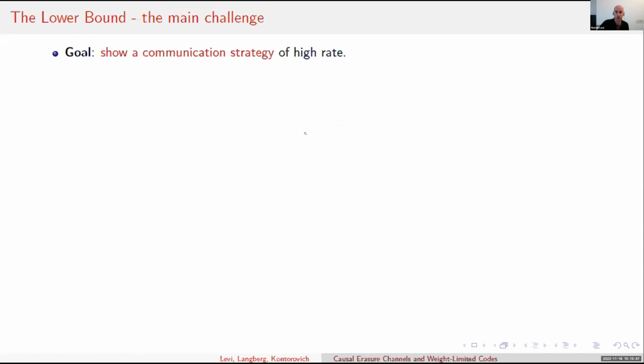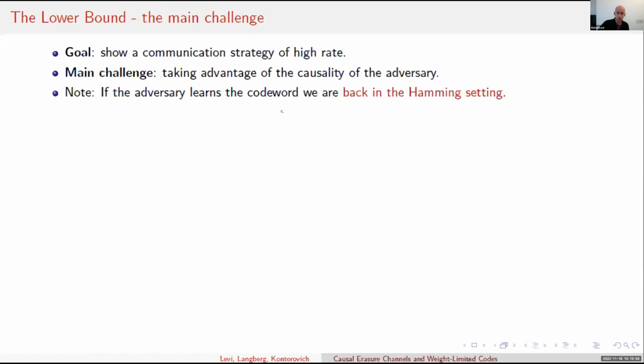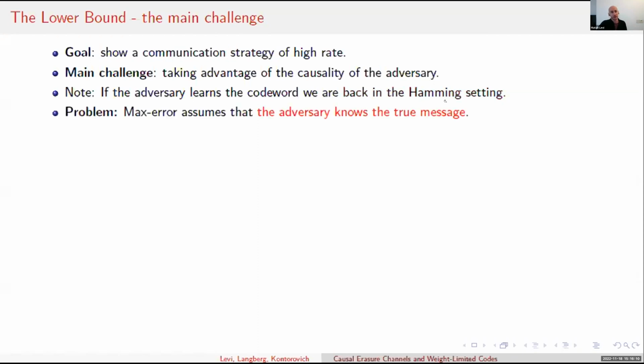Our goal is to show a communication strategy with high rate, but we have a challenge. The main challenge is taking advantage of the causality of the adversary, which makes it different than the Hamming adversary. Note that if the adversary learns the code word, we are back in the Hamming setting, since the only difference between the Hamming adversary and the causal adversary is the view of the code word.